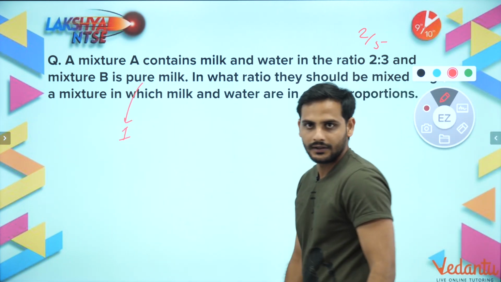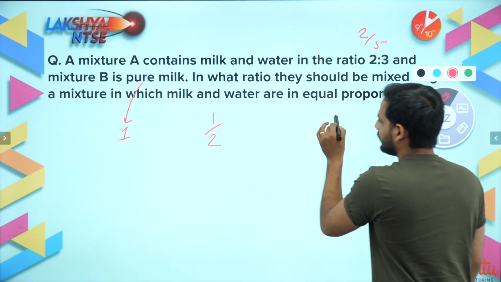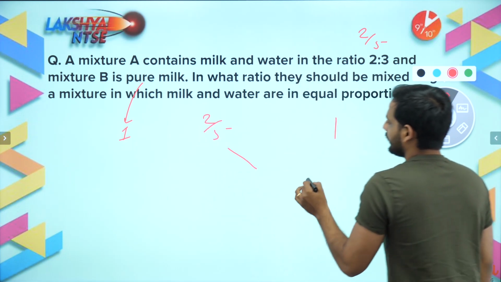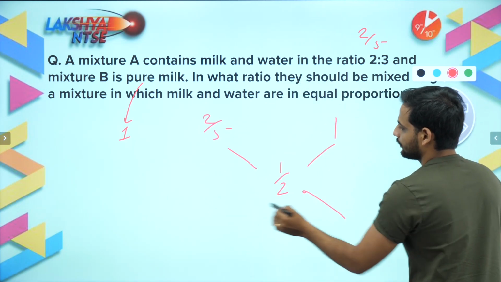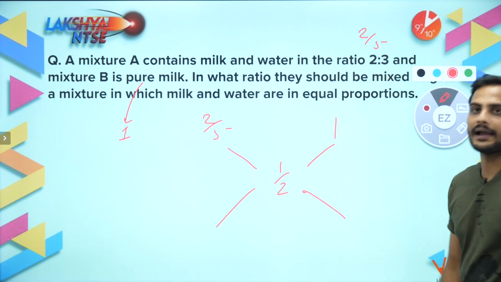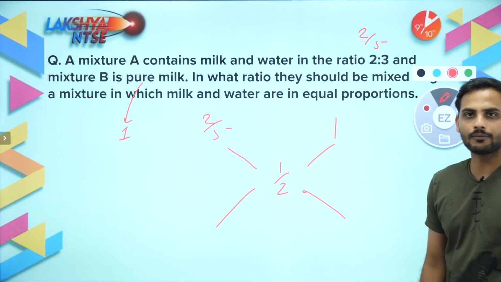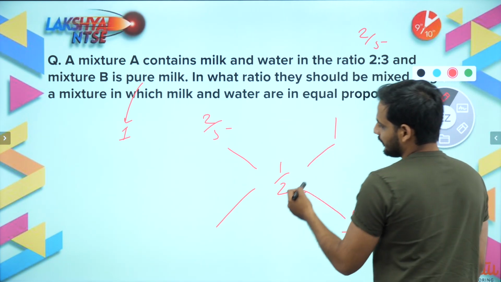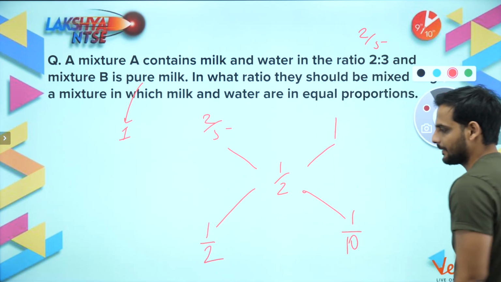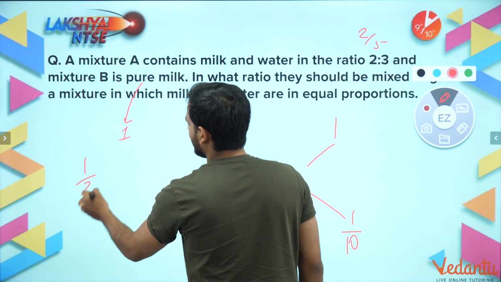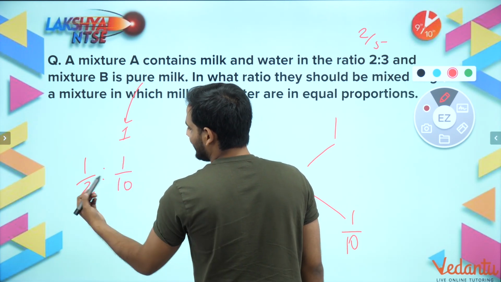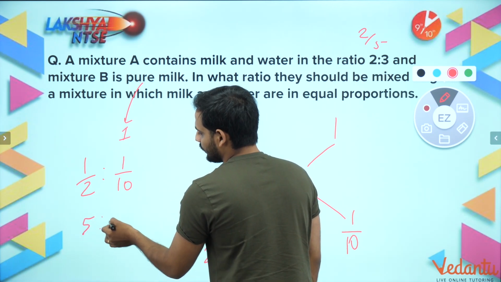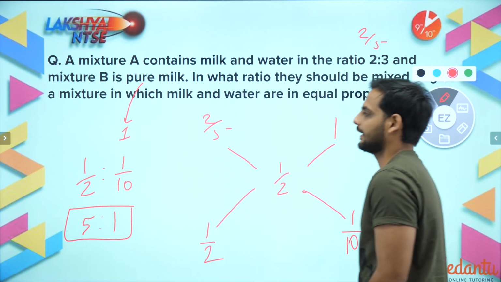And what is the fraction of milk in this part? Whole 1, right? Now quantity of milk in mixture A is 2 by 5, and in the final mixture you want 1 by 2. So subtract: 2 by 5 minus 1 by 2. 2 by 5 will become 4 by 10, 5 by 10 minus 4 by 10 will become 1 by 10. And 1 minus 1 by 2 will be 1 by 2. Multiply with 2 on both sides, so you have got the ratio as 1 by 2 is to 1 by 10. Multiply with 10: 1 by 2 into 10 will be 5, and 1 by 10 into 10 will be 1. So 5:1 is the correct answer.